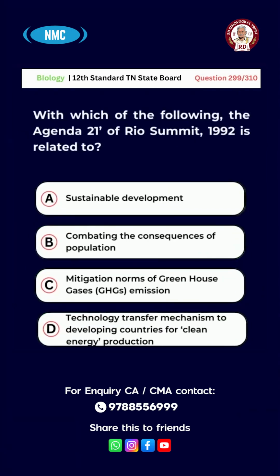Question number 299. With which of the following the Agenda 21 of Rio Summit 1992 is related to? A, sustainable development. B, combating the consequences of population. C, mitigation norms of greenhouse gases emission. D, technology transfer mechanism to developing countries for clean energy production. The right answer is option A, sustainable development.